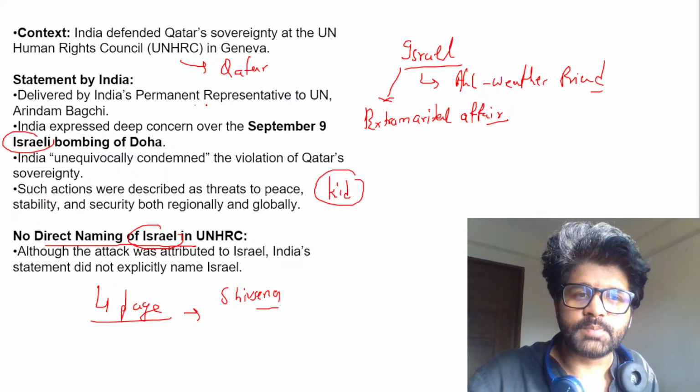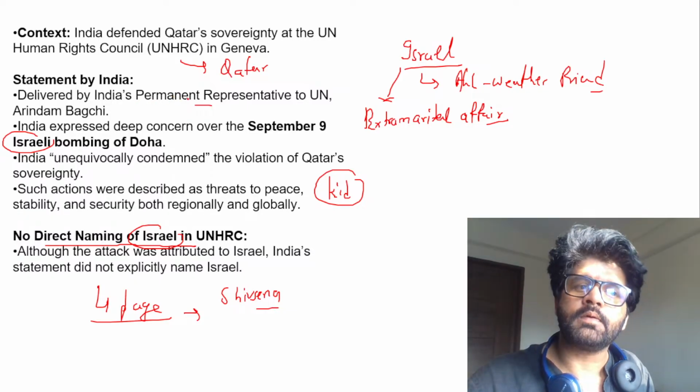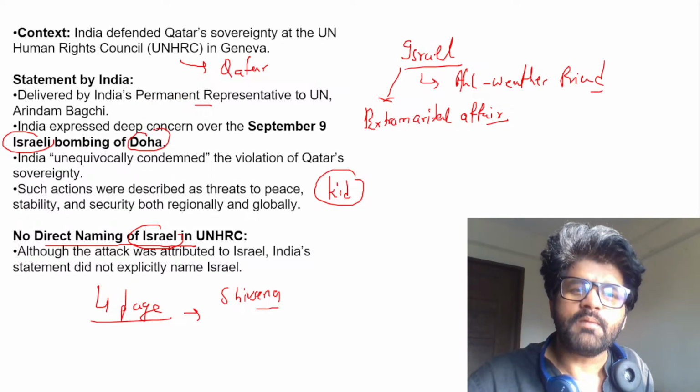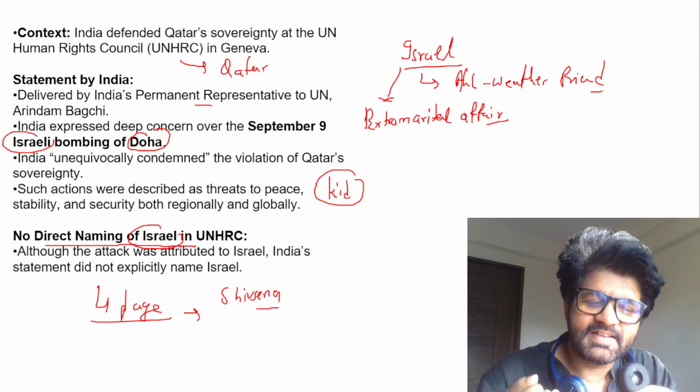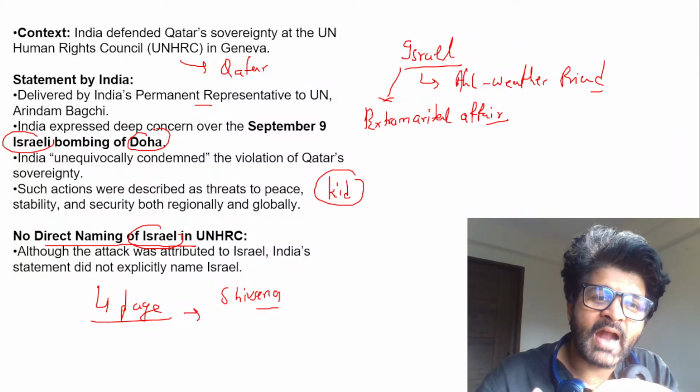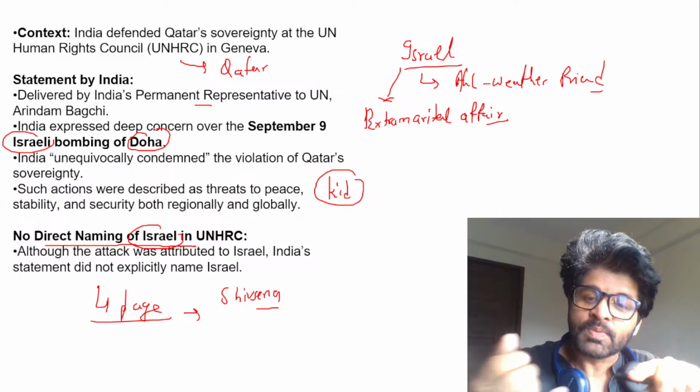This was delivered by India's permanent representative. So here we are with Qatar, because we have talked about this issue earlier, that it's very unique because Qatar used to act as a mediator between Israel and Hamas.